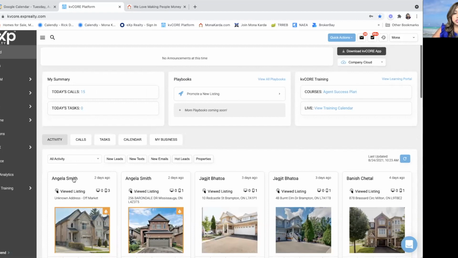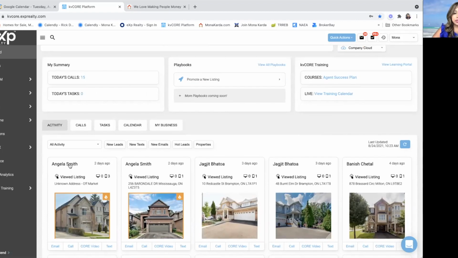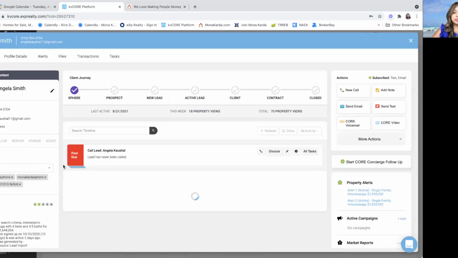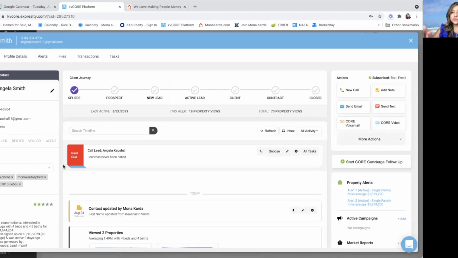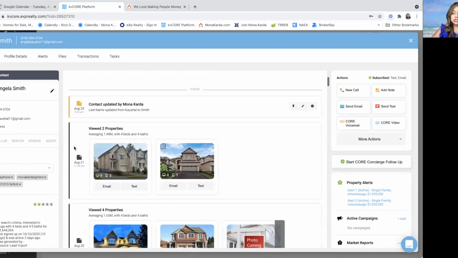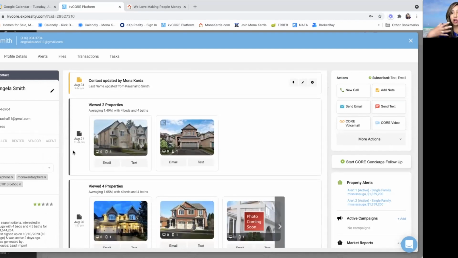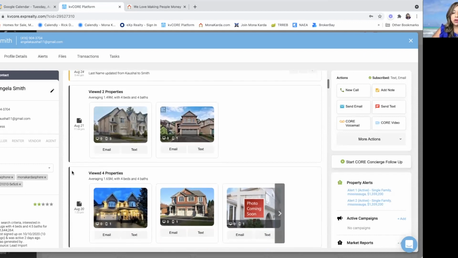And actually, let me just click on this so you can see something. So if I click on Angela through here, this is the difference of communicating through the dashboard or actually going to the client's profile. If I'm in the client's profile, I can see some more information and I can see everything together through the timeline. Okay, so I've seen that she's been viewing these properties.